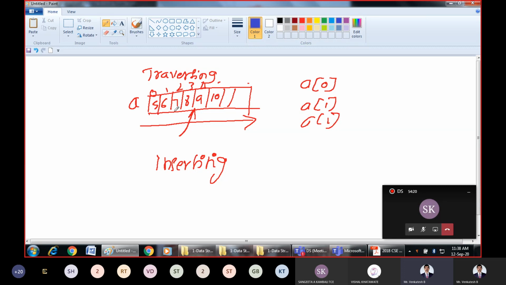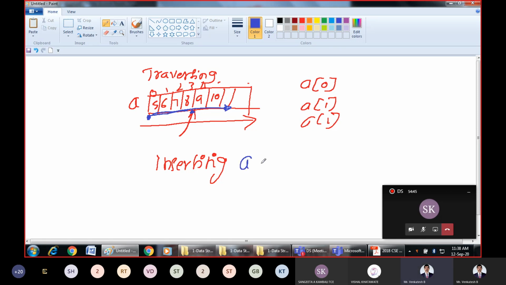There are three locations where you can insert new elements: at the beginning, in between, or at the end. If you insert at the beginning, all these elements will get shifted to the right. If you insert in between, the earlier elements stay as they are, the new element is inserted, and then the remaining ones are shifted.